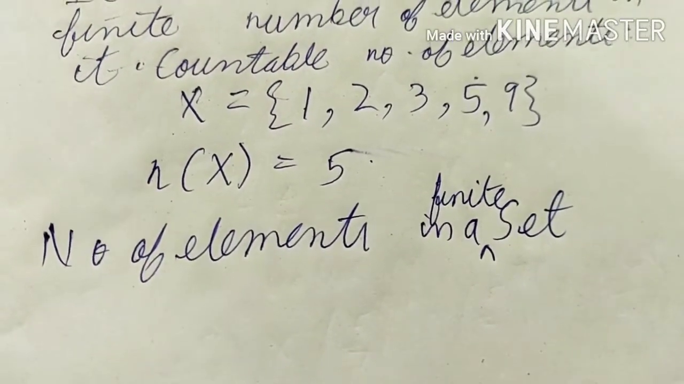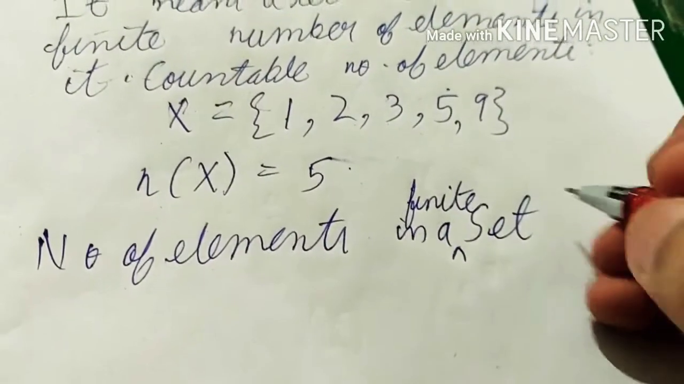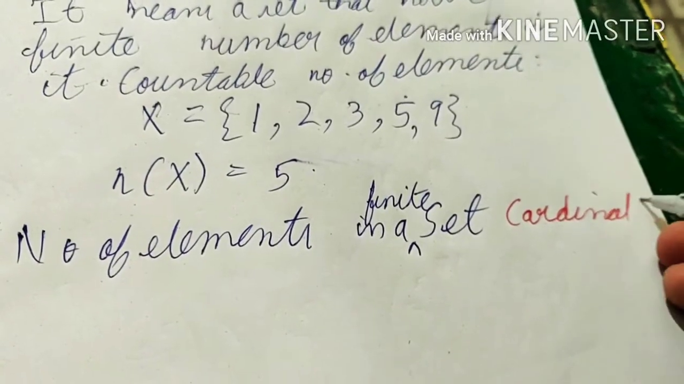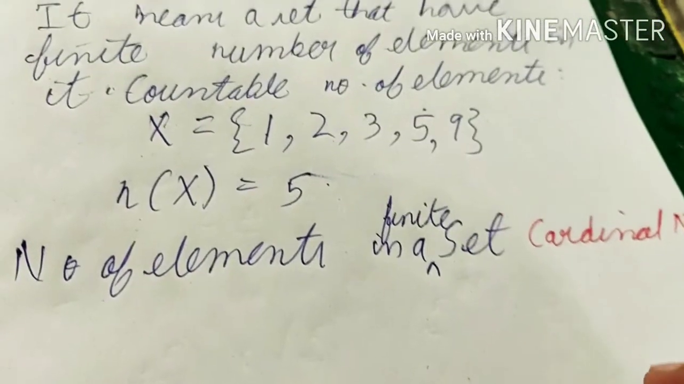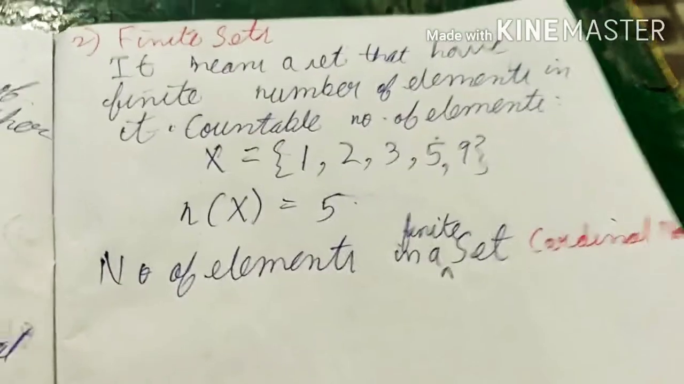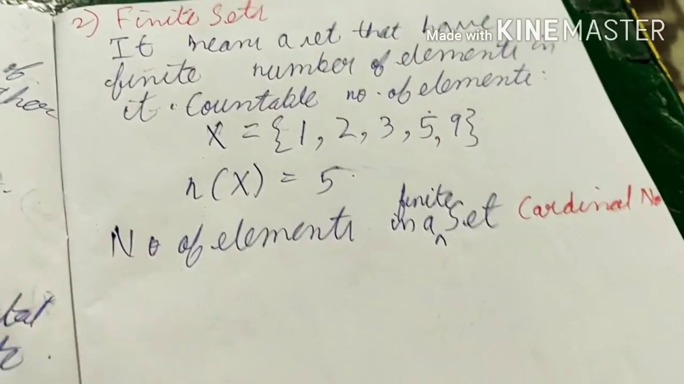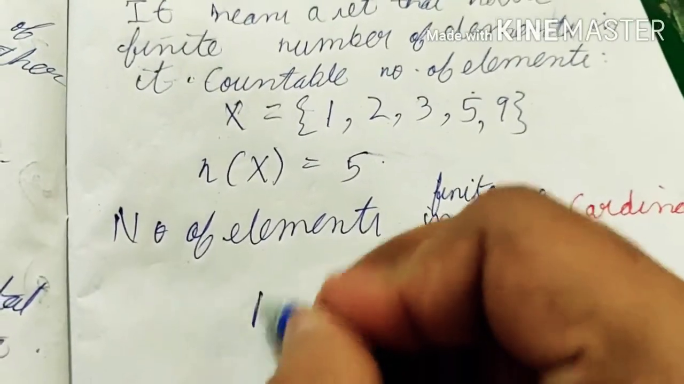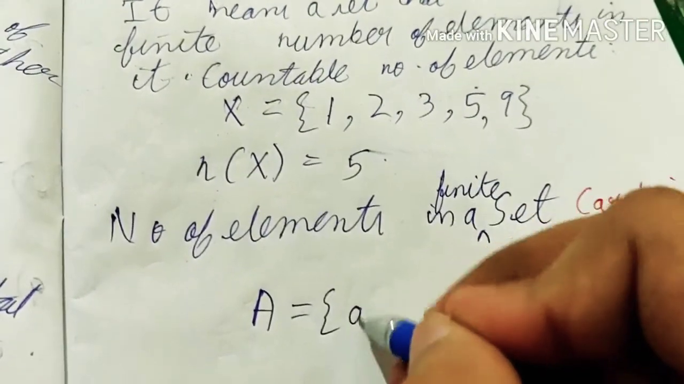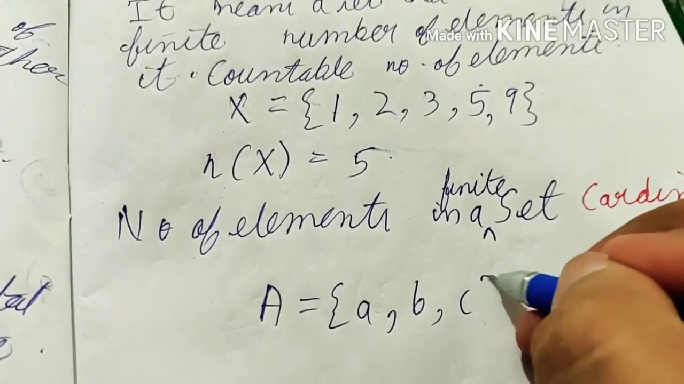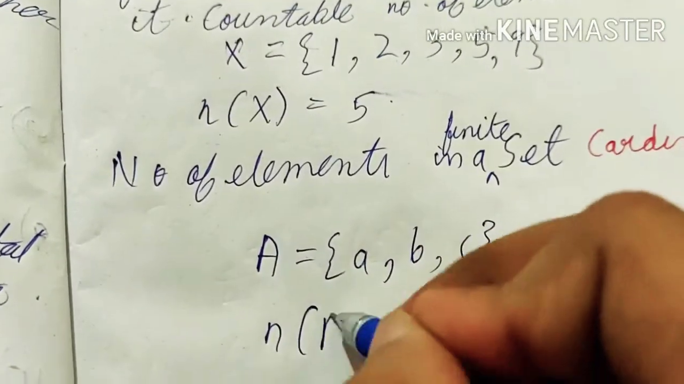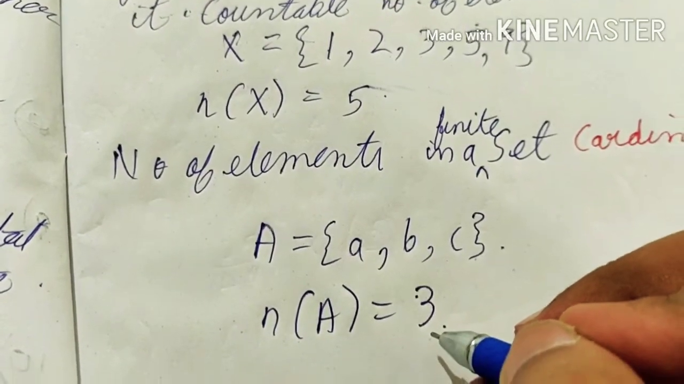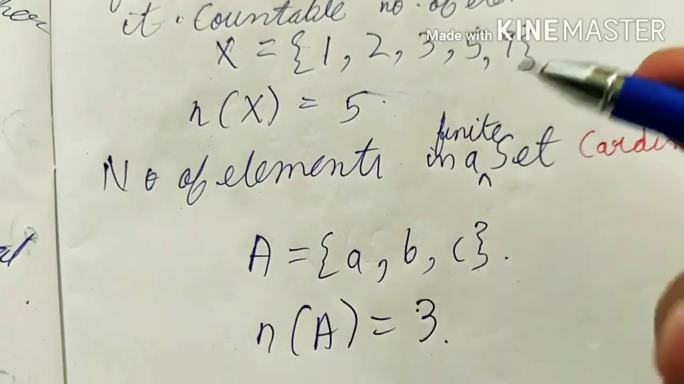Means that we can count it, and the number of elements in a finite set is called the cardinal number. Cardinal number of a set is the number of elements in a finite set. Here the cardinal number is 5. If we have another set, say A equals a, b, c, here n(A) is equal to 3. This is the cardinal number of set A, meaning the number of elements in set A.